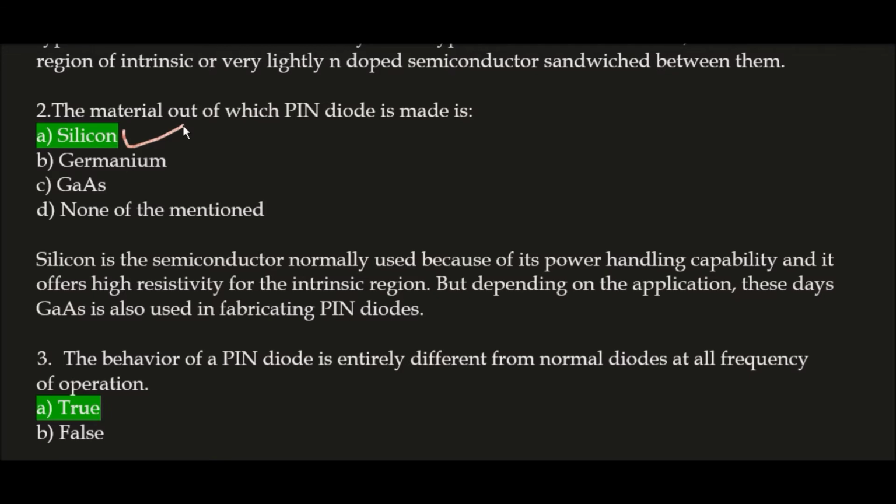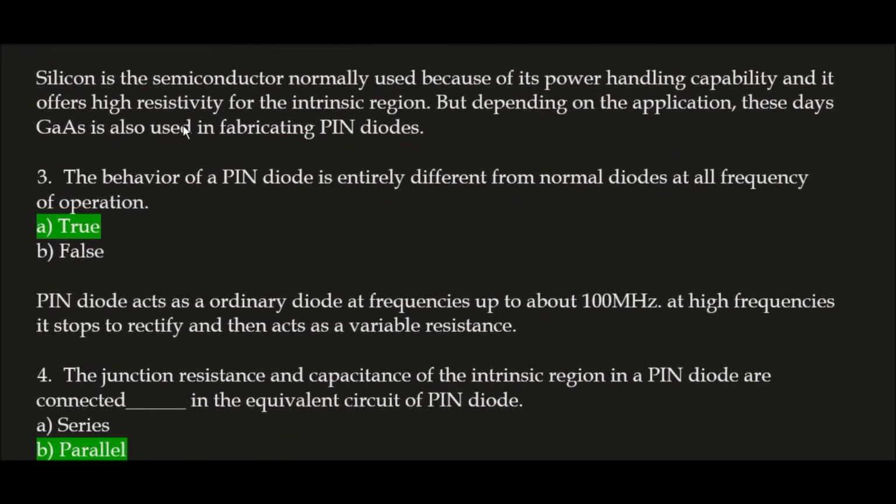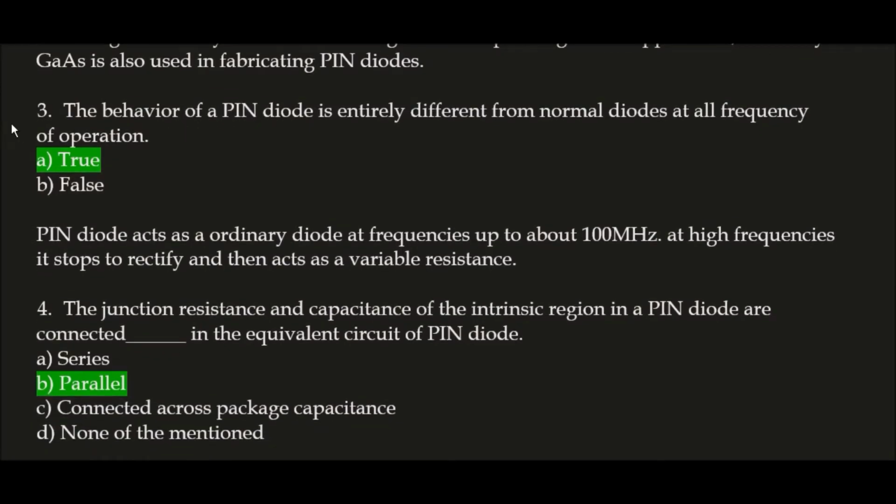Okay, next question. The behavior of a PIN diode is entirely different from normal diodes at all frequencies of operation. Is this statement true or false? This statement is true because a PIN diode acts as an ordinary diode at frequencies up to about 100 MHz. At high frequencies, it stops rectifying and then acts as a variable resistance. So the statement is true.